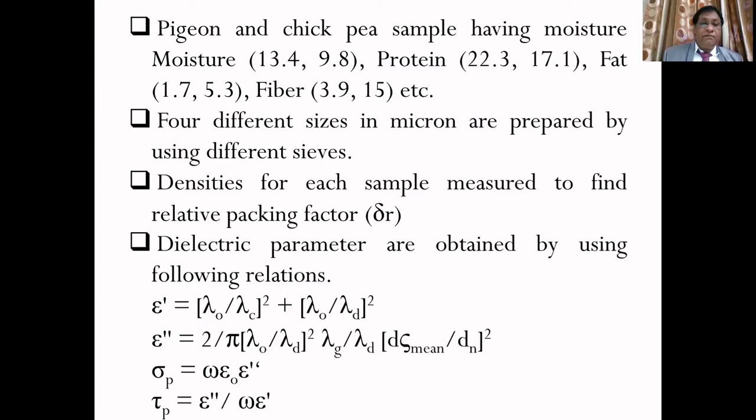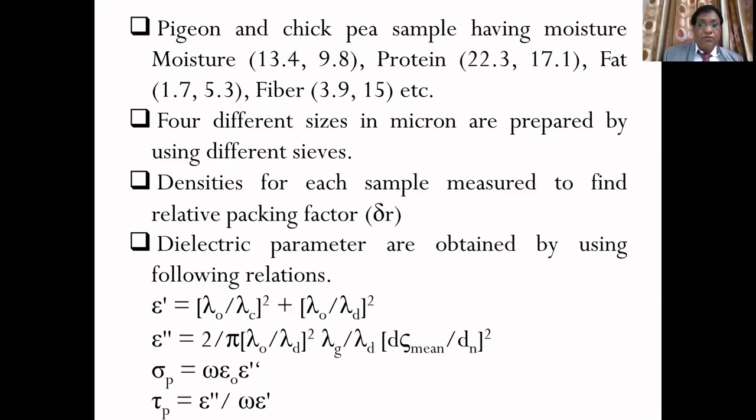The relative packing factor was determined, and we found the dielectric parameters by the given formulas: epsilon dash, epsilon double dash, sigma p, tau p. Here lambda 0, lambda c and lambda z are known wavelengths.